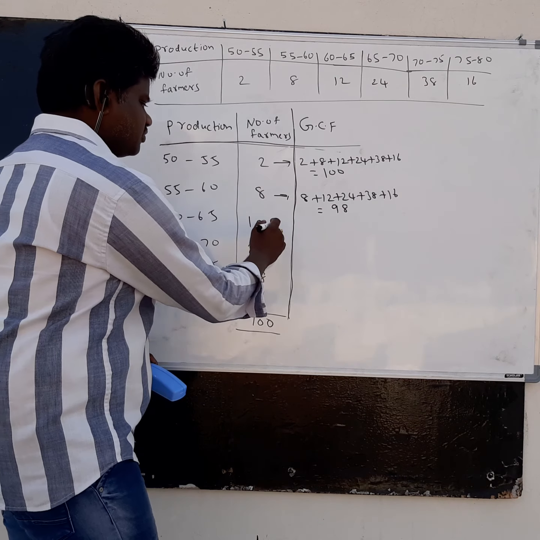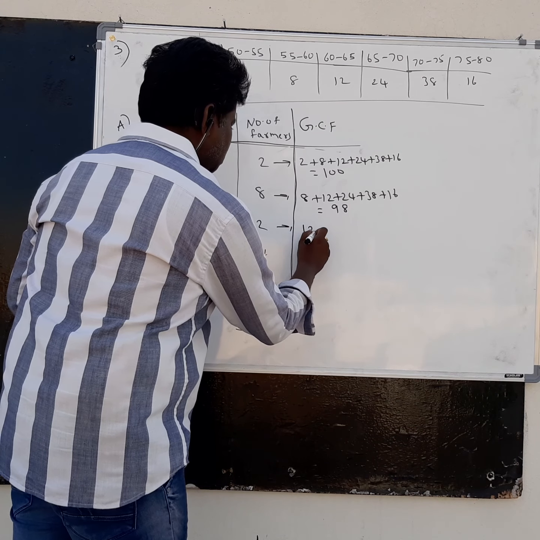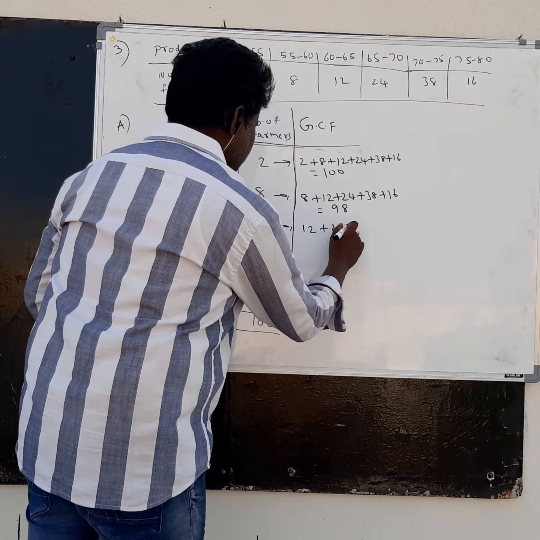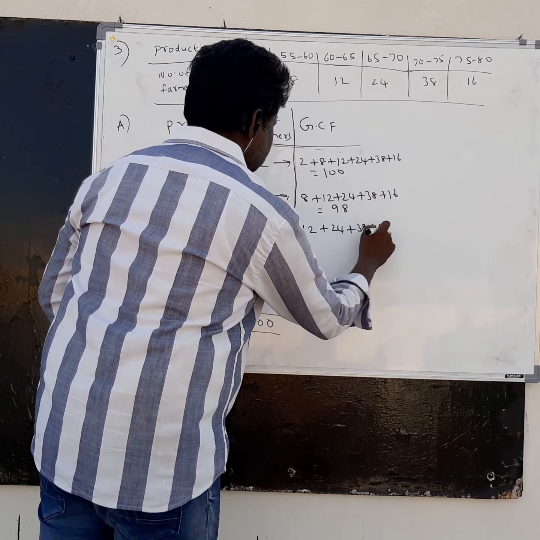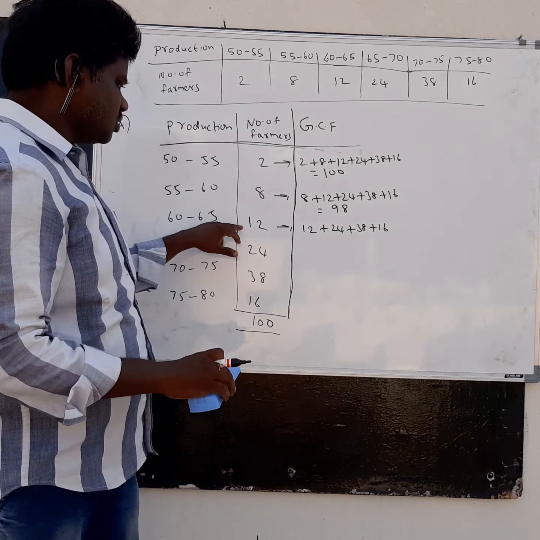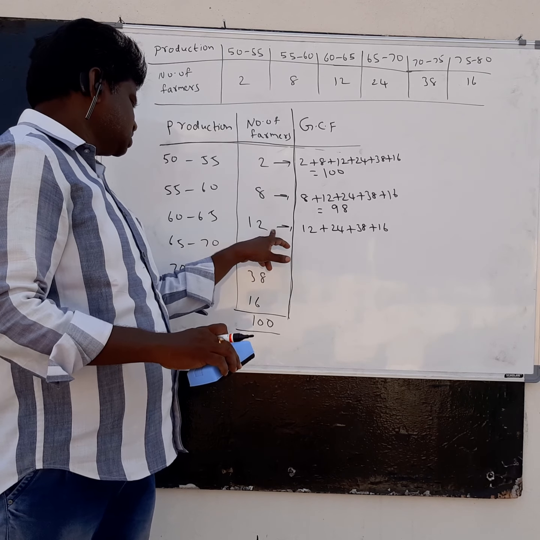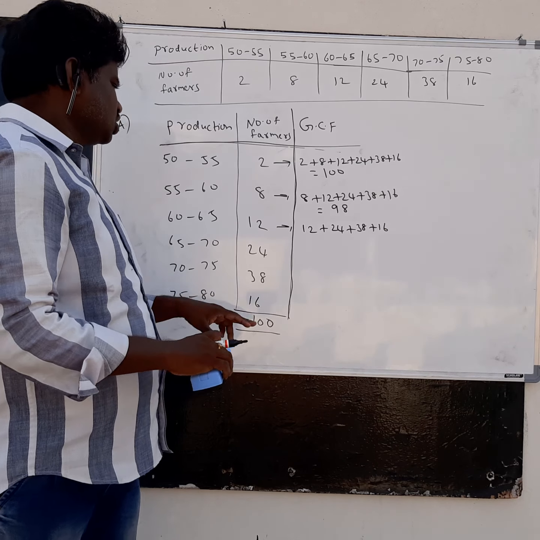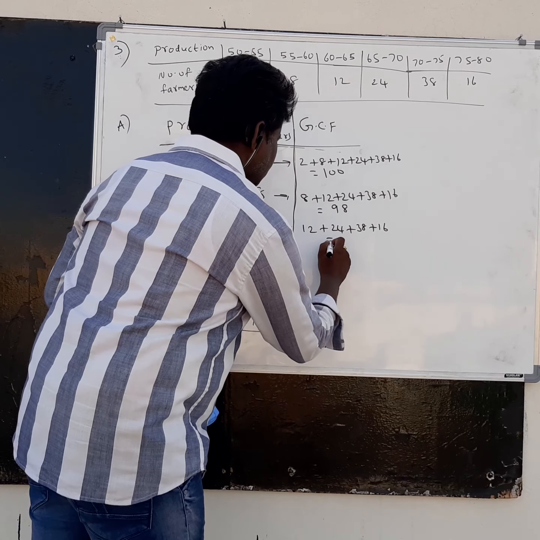Next, for the corresponding frequency 12, you have to add all these: 12 plus 24 plus 38 plus 16. If you add this one, you will get 90.